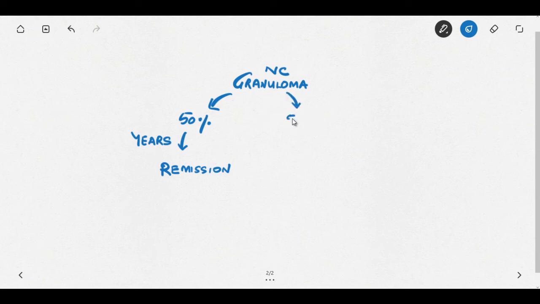And in 20 to 50% of cases, that means in less than 50% of cases, it can end up in chronic sarcoidosis. So in more than 50% of cases it undergoes remission in years, and in up to 20% of cases it may develop into chronic sarcoidosis.